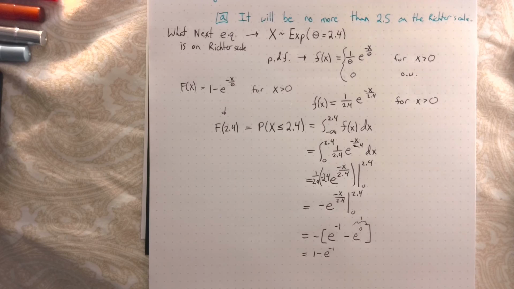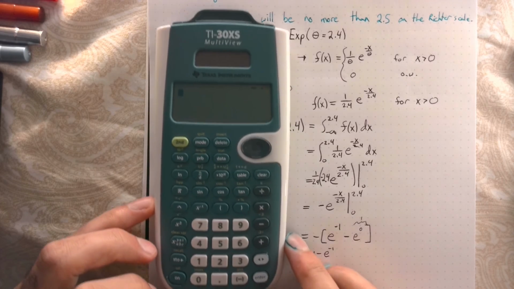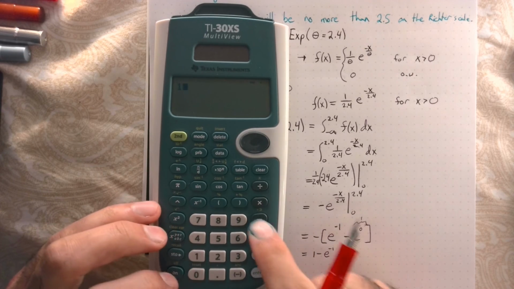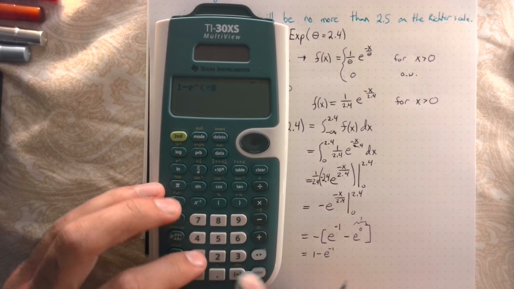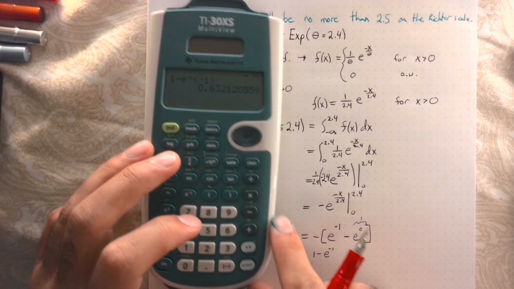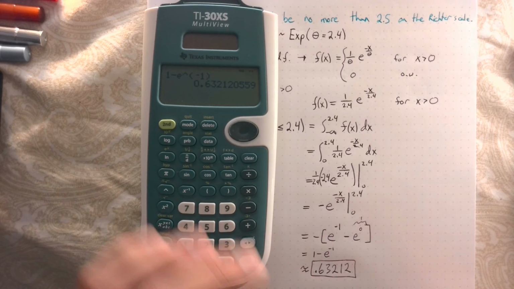Let's go ahead and calculate that. This is 1 minus e to the minus first power, so I get that this is approximately equal to 0.63212. So that's good. That is it for the first part.